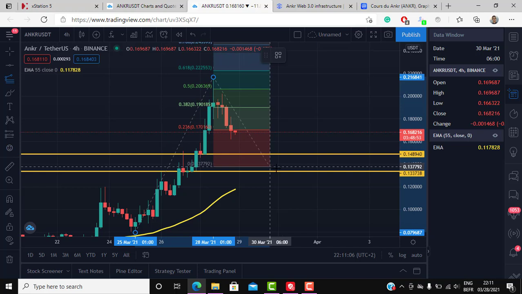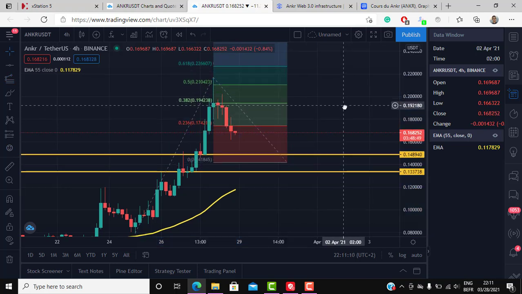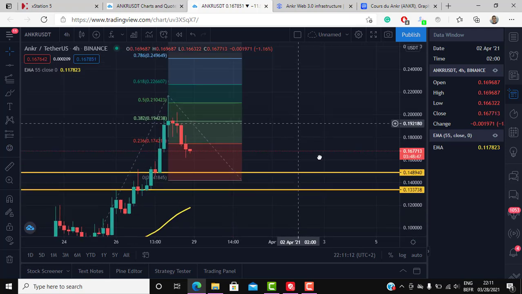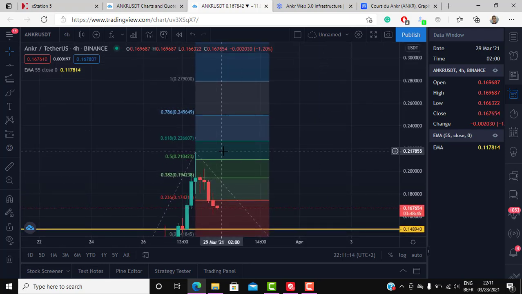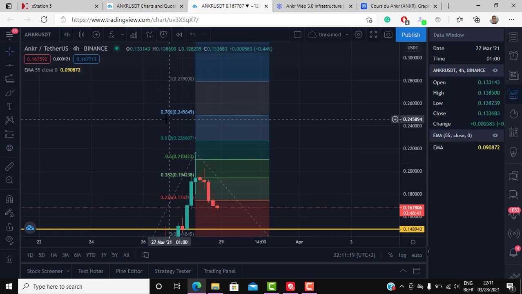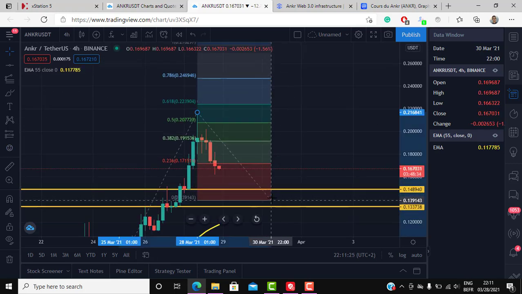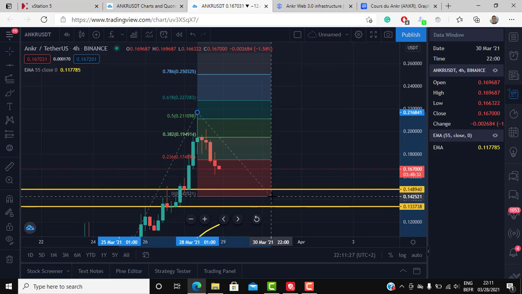Take the lows, and the lows we're gonna put them around here. And as you can see here, the next target that we have, so we have multiple next targets, but in my opinion the next big one would be the 0.25. I mean, here there's 24, but it's around 25. So if we do put it here, there you go.